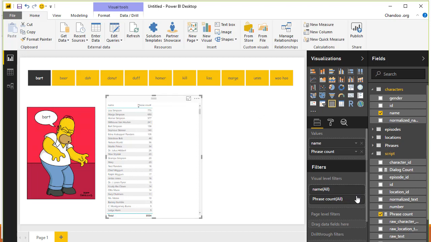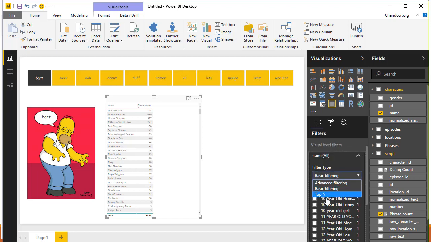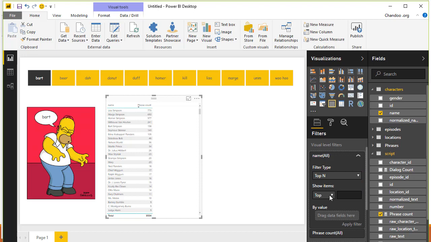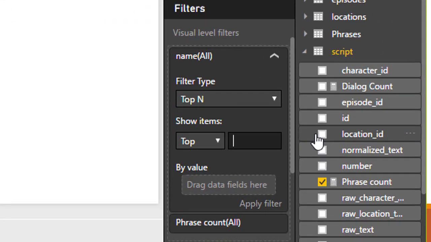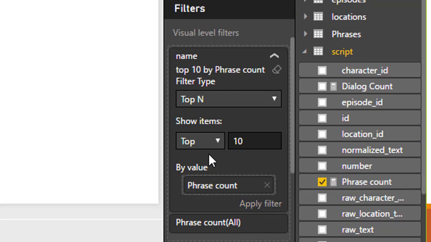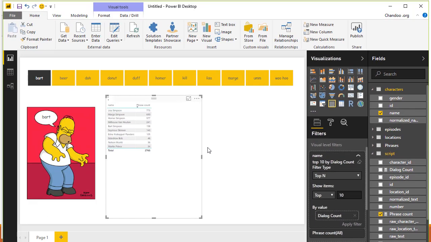We don't need to see all of these people, we just need to see the top people, right? So I'm going to go to our name and apply a filtering here. Instead of basic filtering, we'll use the top N filtering. Show me the top, let's say 10 names by the phrase count, and we apply the filter. Probably because phrase count is also an expensive measure, I'll try to use the dialogue count, most popular characters, and how many times they said that, so we could see this thing.